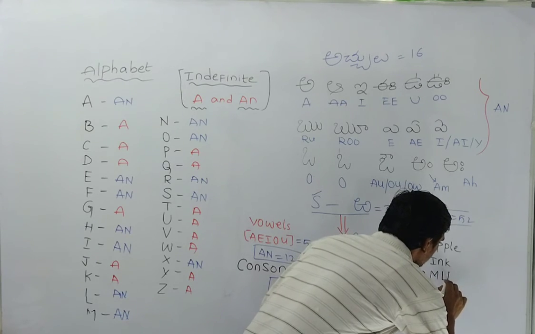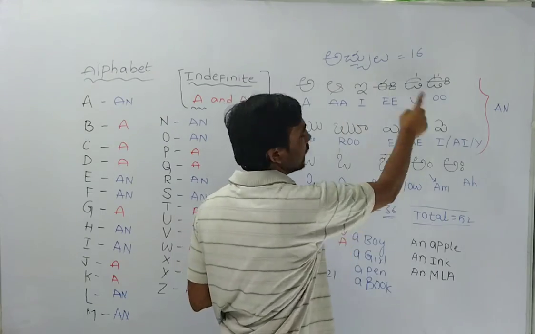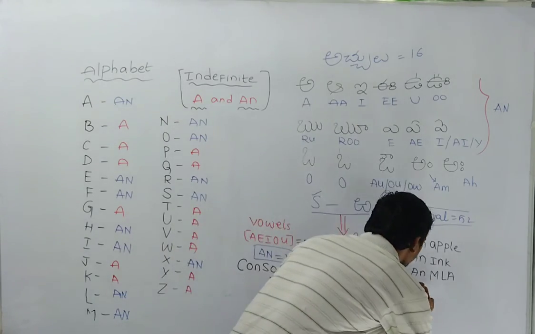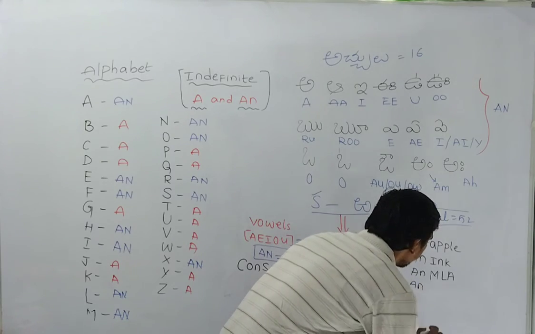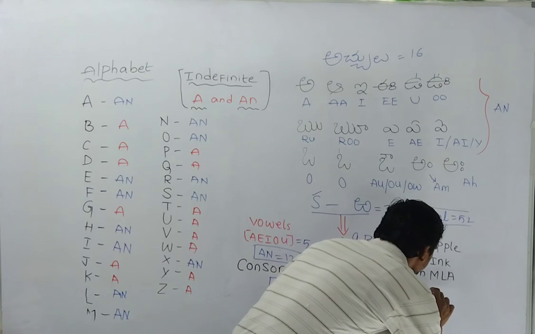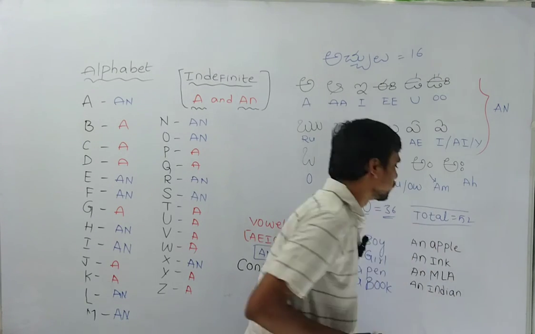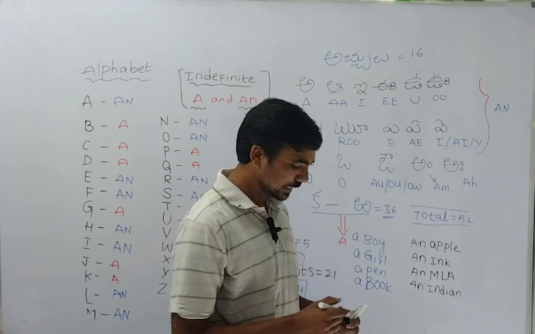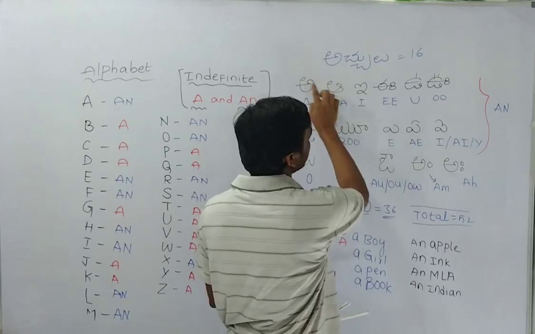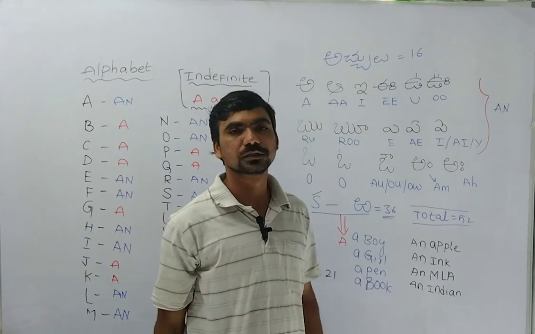M-A, the sound is there, an MLA. I'm going to write one more: you can write an Indian, an American. Indian, the sound is an E, so the sound is there, an Indian.